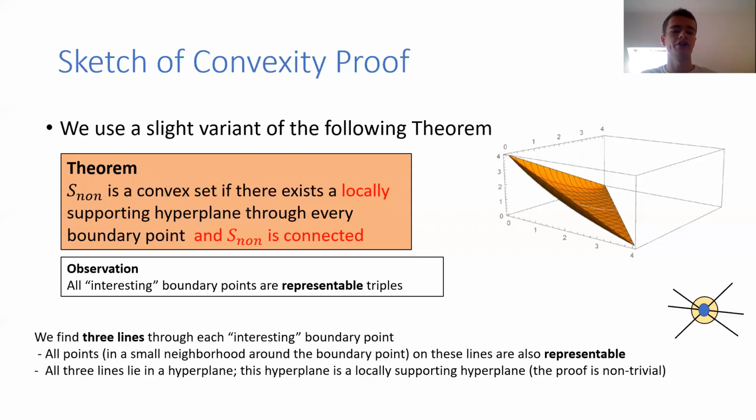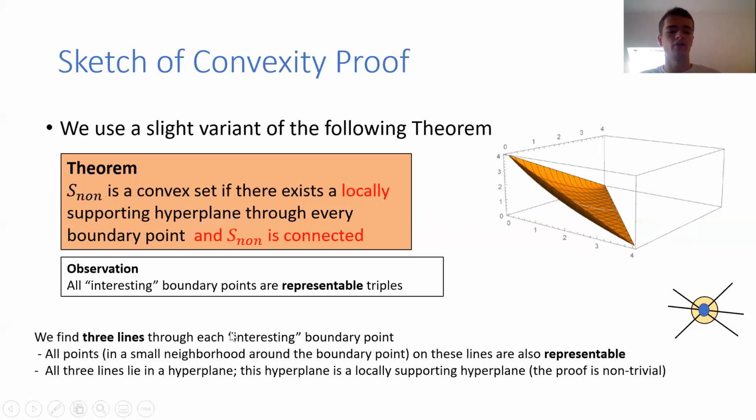For each such interesting boundary point, we find 3 lines, thinking of it as perturbing a generator by adding plus epsilon on one edge and minus epsilon on another edge. I won't go into detail. We find 3 lines through each interesting boundary point, and these 3 lines have the following property. All points on these lines, at least in a small neighborhood around this boundary point, are also representable.